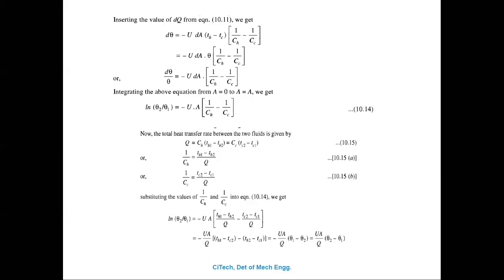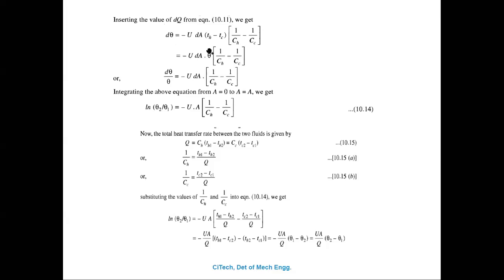Next, what is Th minus Tc? From the diagram, Th minus Tc is equal to theta. So the simplified equation is minus of U dA into theta into 1 upon Ch minus 1 upon Cc.